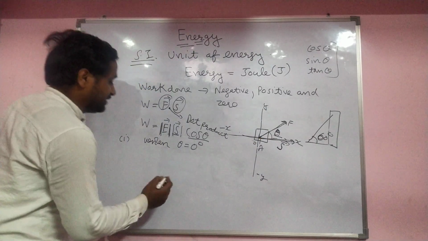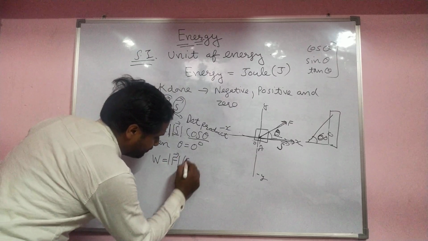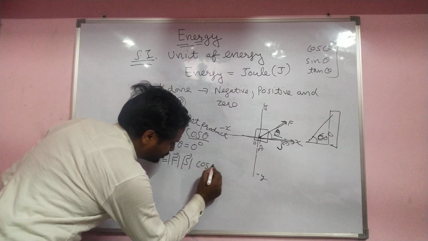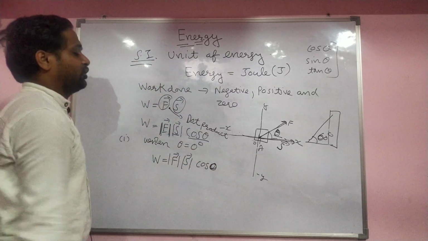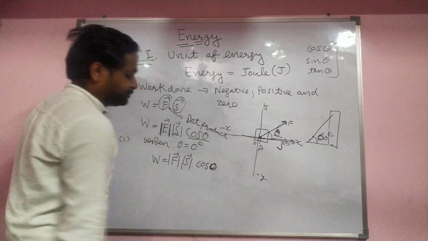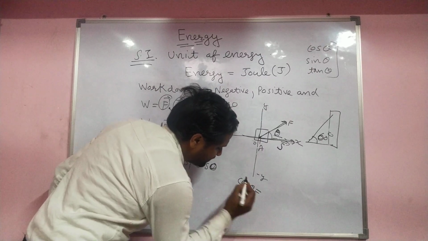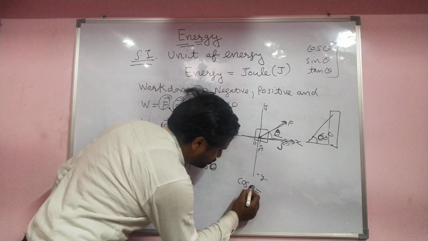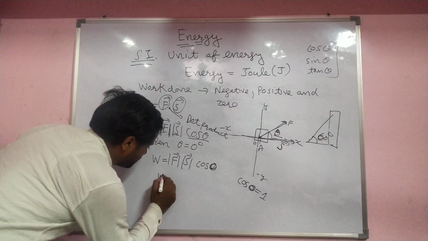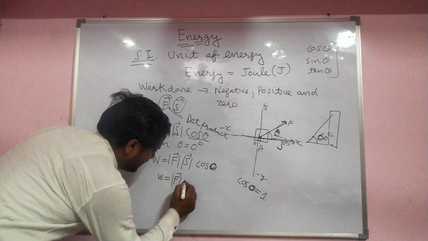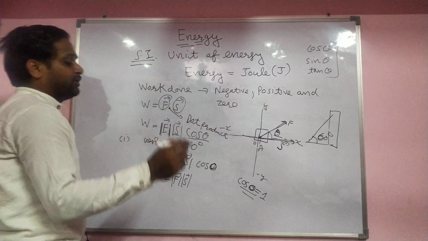Let us discuss this first case. Magnitude of force, magnitude of displacement, and cos theta. Here you put the value of theta as 0 degree. Keep in mind, cos 0 is always 1.